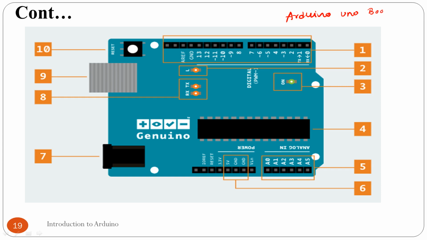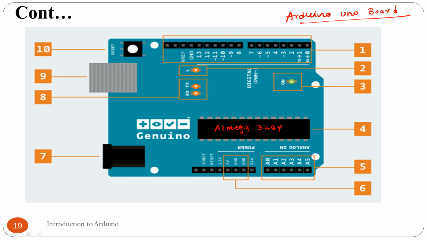Now please remember, Arduino is not a microcontroller. Okay, it is a microcontroller based board. Now I am going to explain what is meant by a microcontroller based board, and why we have to call it that. So here we have the Atmega 328 microcontroller. Okay, so this is the microcontroller which is there inside the Arduino Uno board.